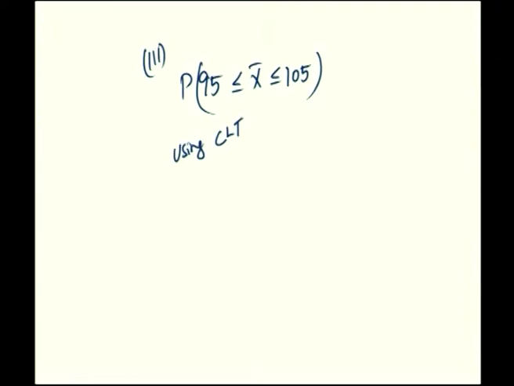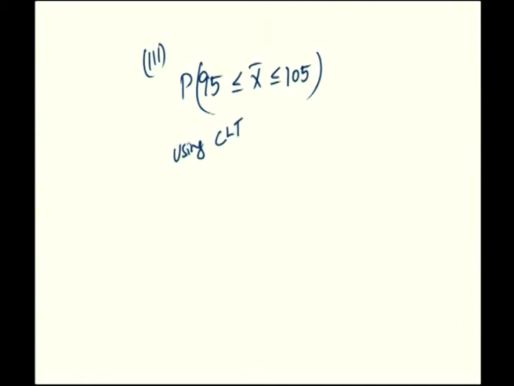Then normally distributed in the sense it has to be converted to a standard normal variable using z is equal to the variable minus corresponding mean divided by standard deviation. That is the central limit theorem, which says if x is normally distributed, then x bar is also normally distributed with mean mu x bar and standard deviation sigma x bar.